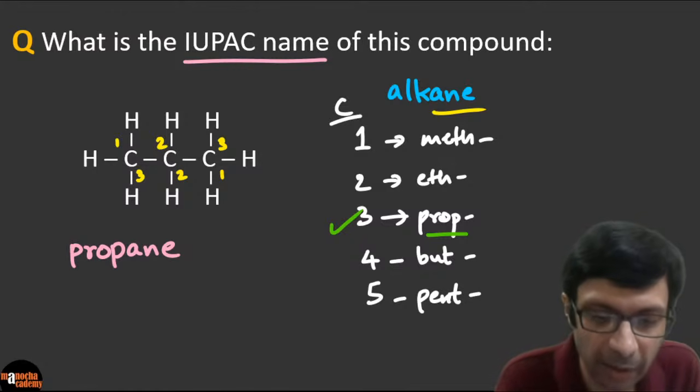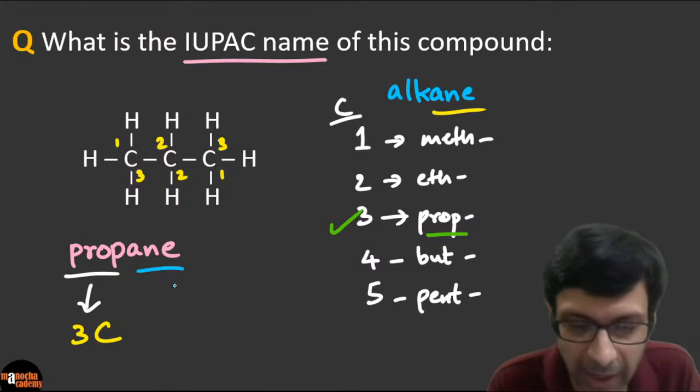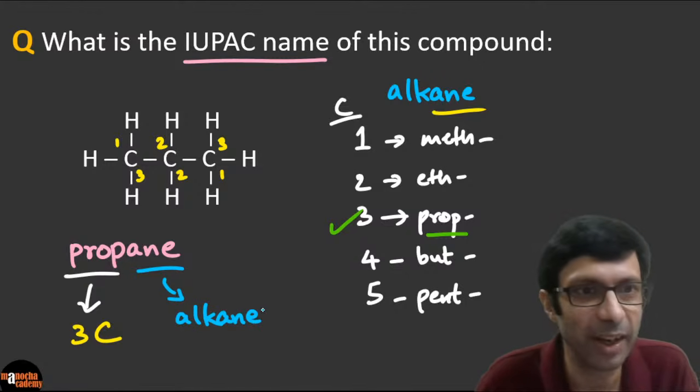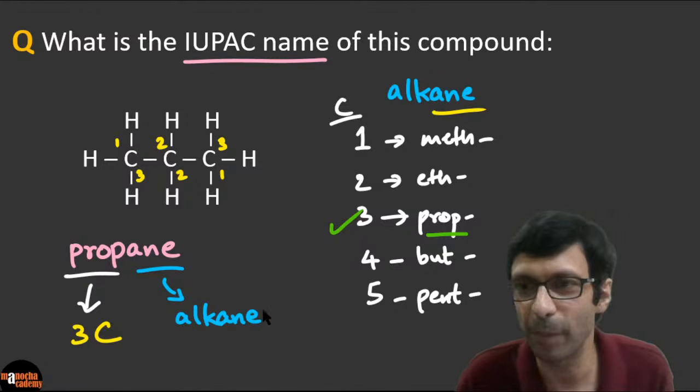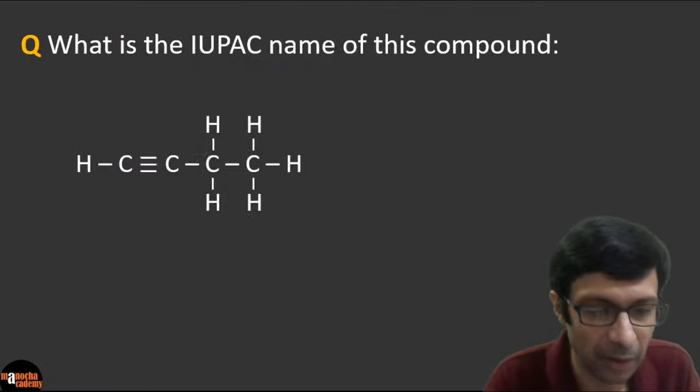Right? Why propane? Because there are 3 carbon atoms here. As you can see, prop is 3 carbon, and ane because it's an alkane. There are only single bonds here. Okay, excellent guys, excellent. Propane is the right answer. Great job. Let's go on to our next question.